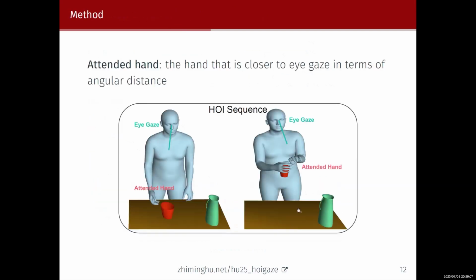Let's go to the method. Before we introduce our method, we would like to introduce a new concept called attended hand, which refers to the hand that is close to the eye gaze in terms of angular distance. For example, in this situation, the man's eye gaze is first focused on his right hand, and then on the left hand. So the right hand is the attended hand first, and then the left hand is the attended hand.